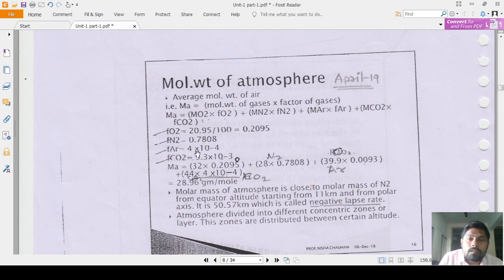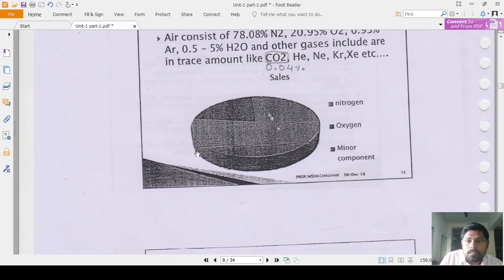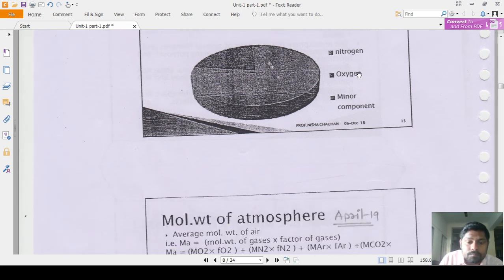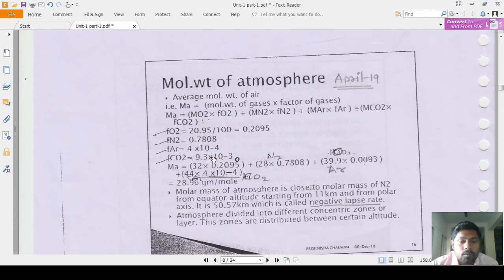For argon, that is 0.04, I think, sorry. For argon it is 0.93%, but here the values for carbon dioxide and argon seem mismatched. The value 0.93 is for argon. So here one correction is needed: for argon the value is 0.0093, and for carbon dioxide it is 0.04. So these are reversed.